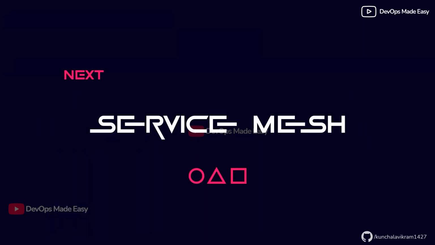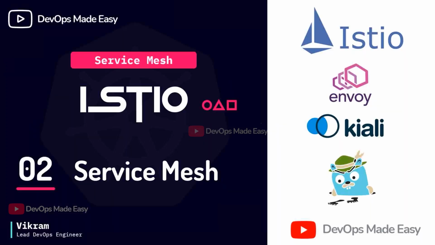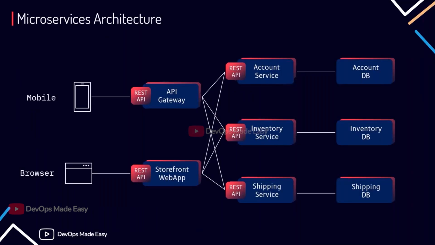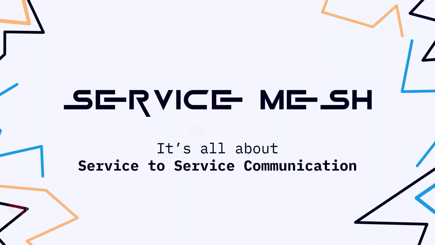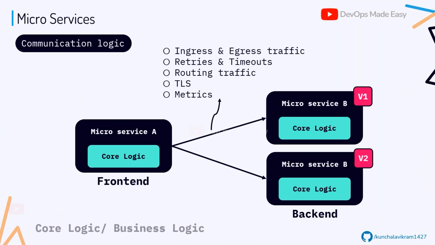Okay, so now let's talk about the service mesh and what is service mesh. Service mesh is all about service to service communication. Service to service in the sense here is microservice to microservice based communication. It is not your Kubernetes service to service. That is entirely different. Here it is microservice to microservice based communication.